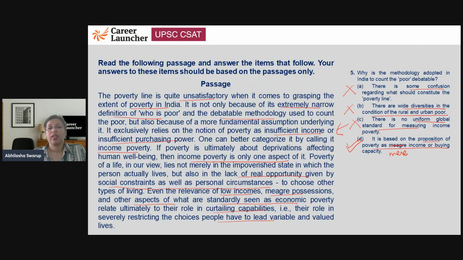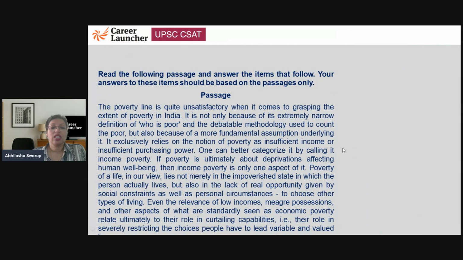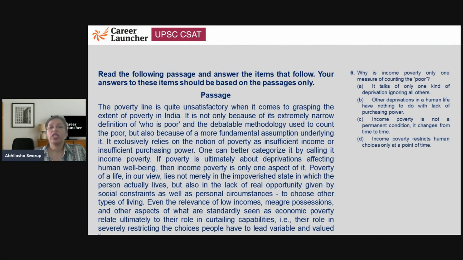Okay. All right. Let's look at the next question. Question number 6. Why is income poverty only one measure of counting the poor? Surely there must be others also. Okay. So why is income poverty the only one? Let's take a look.